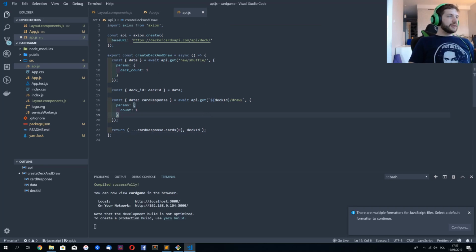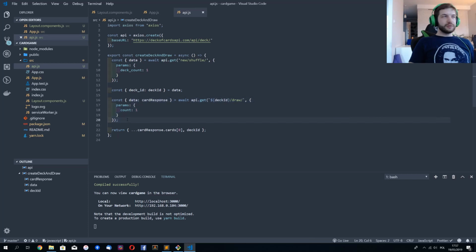So yeah, this is basically our first request to the API. Basically, two of them. The first to create the deck, the second to fetch one card from the deck, and it will be a random card because I added shuffle to this URL, which makes the deck shuffled and random. Okay.